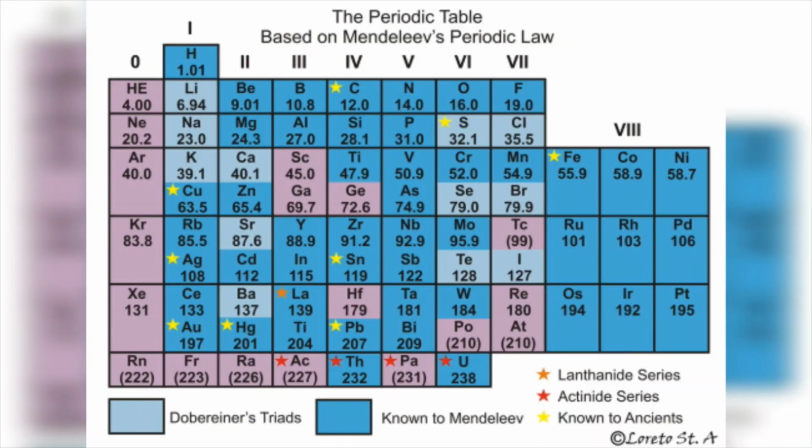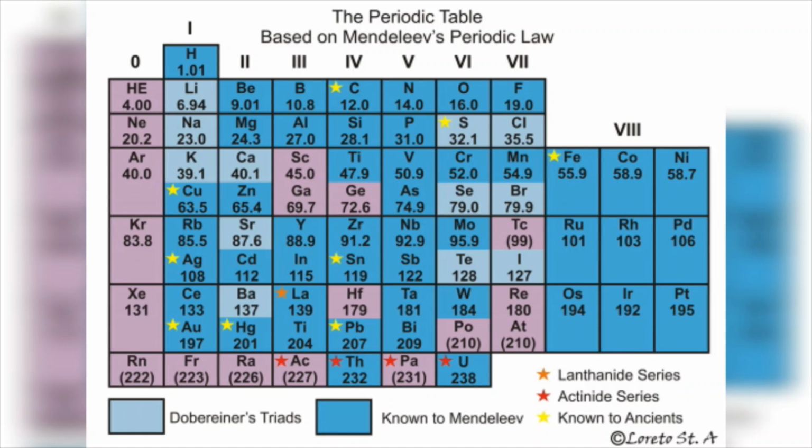Demerits of Mendeleev's periodic table. First, position of hydrogen. Hydrogen not only shows properties similar to alkali metals, that is group 1, but also shows properties similar to halogens, that is group 7. Hydrogen forms the compound H2O, which is exactly similar to Li2O, Na2O, K2O of alkali metals.